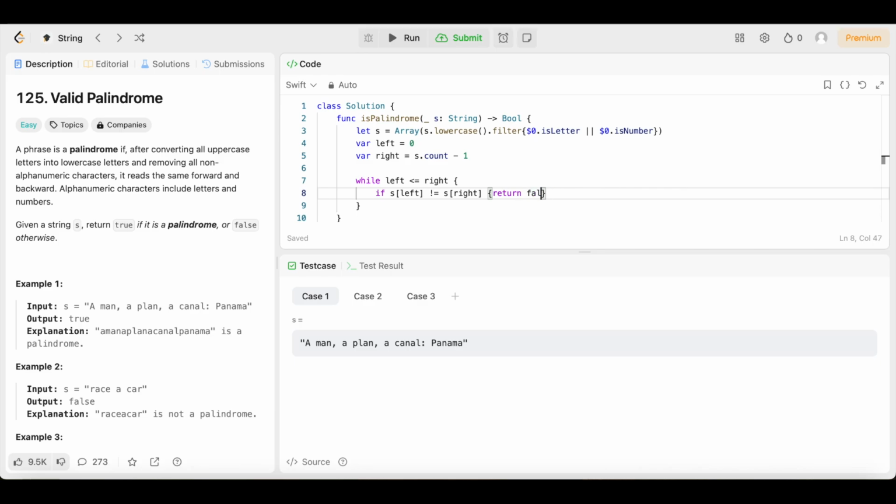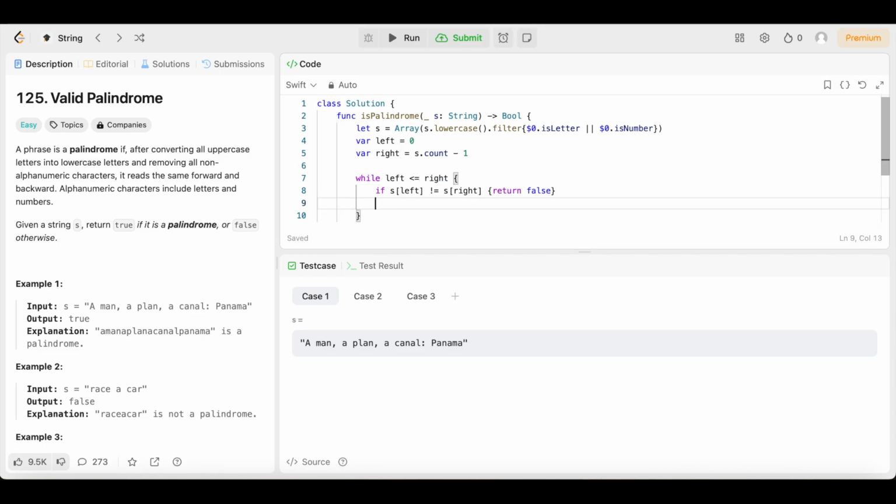That is because if they are not equal to each other, then we know it's not a palindrome, right? Because as you see here, this would be 0 and this would be s.count minus 1. They're equal. It goes A and it's an A. That's what this is checking, to see if they're equal or not.